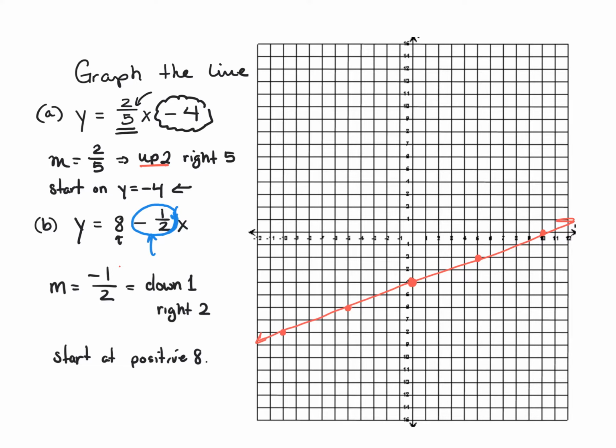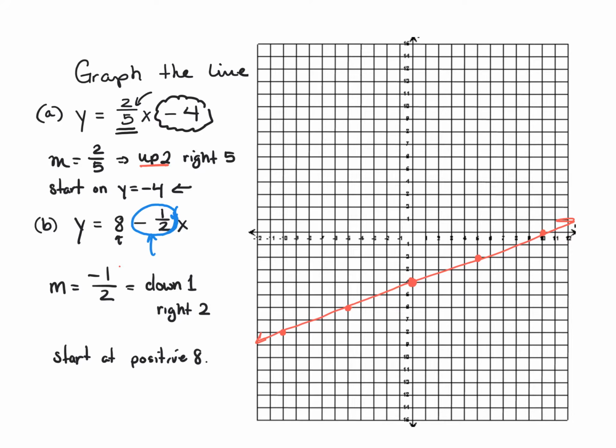Now, you can't start at positive 8 just anywhere. Notice on these graphs, there are two positive 8s. There's one on the x-axis, which is over here, and there's one on the y-axis. You have to remember that for graphing lines, we start off the vertical axis, the y-axis.